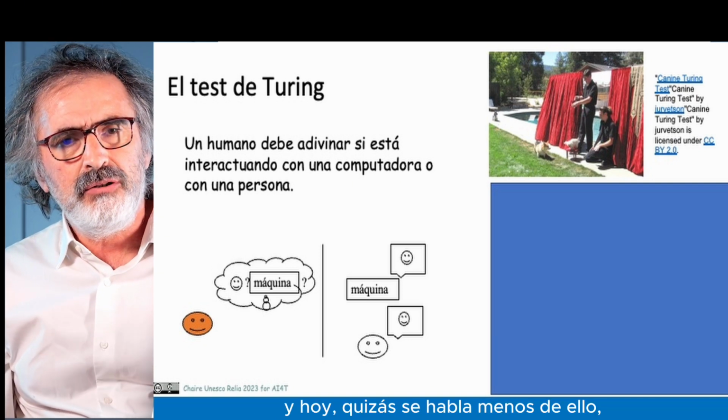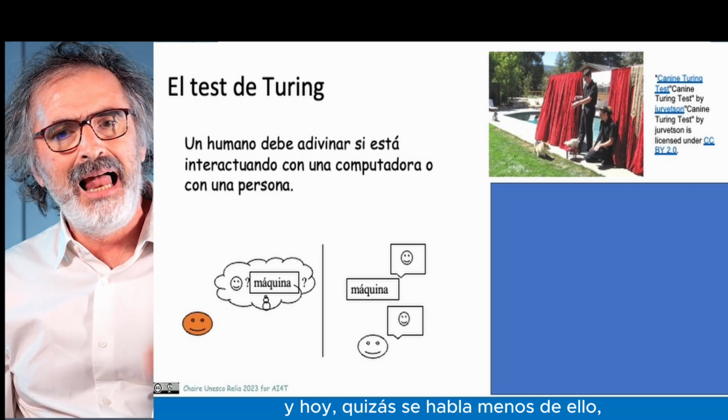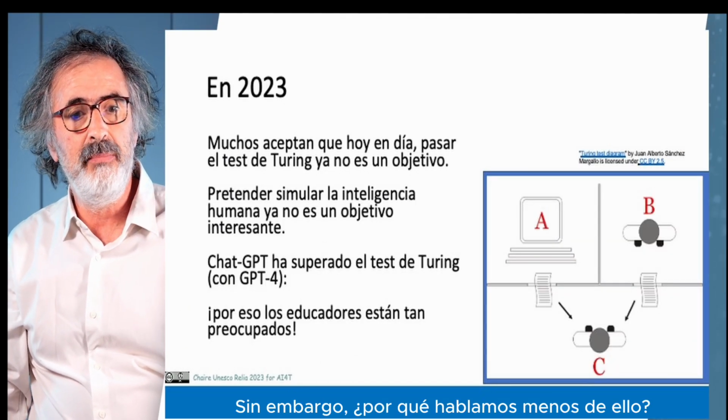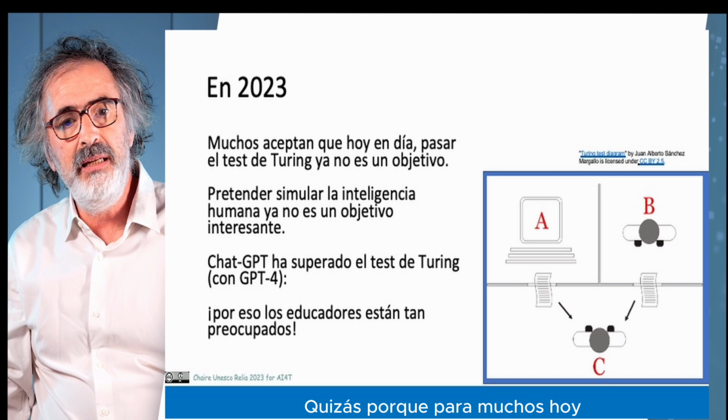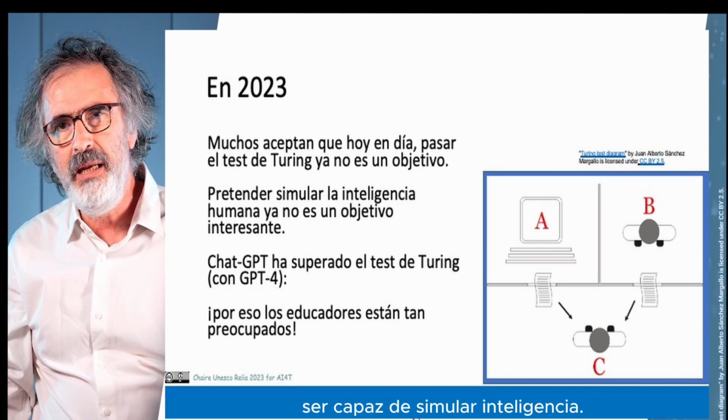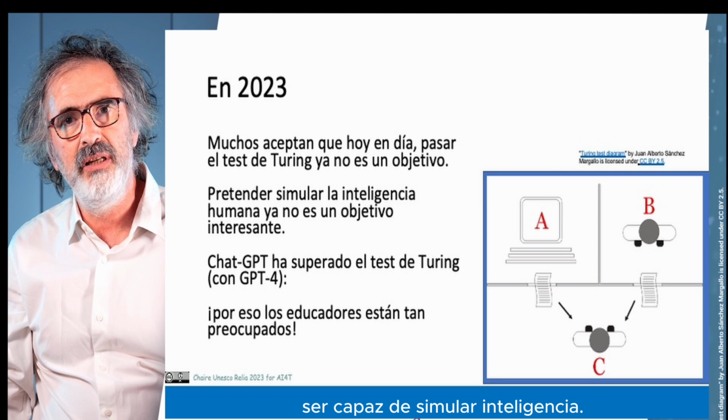Passing the Turing test has been a goal for the humanity involved in artificial intelligence since 1950. And today, people are perhaps speaking less about it. Nevertheless, why are we speaking less about it? Perhaps because for many today, passing the Turing test, which really just means being able to simulate intelligence, is no longer the objective.